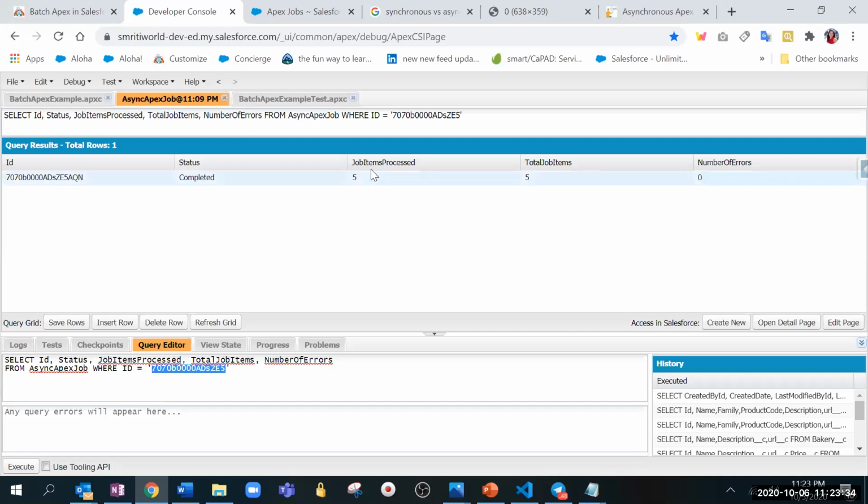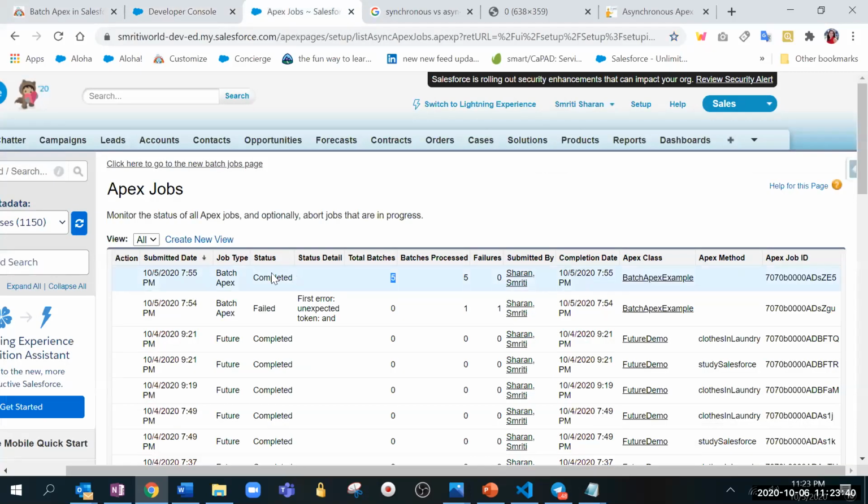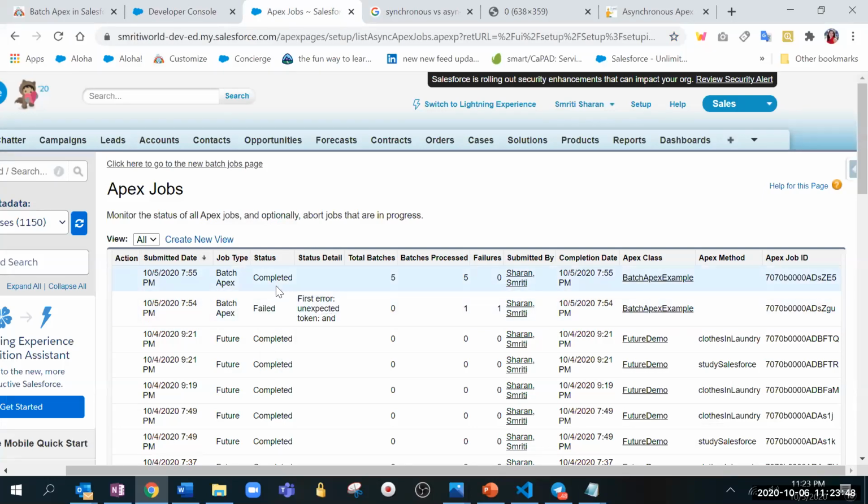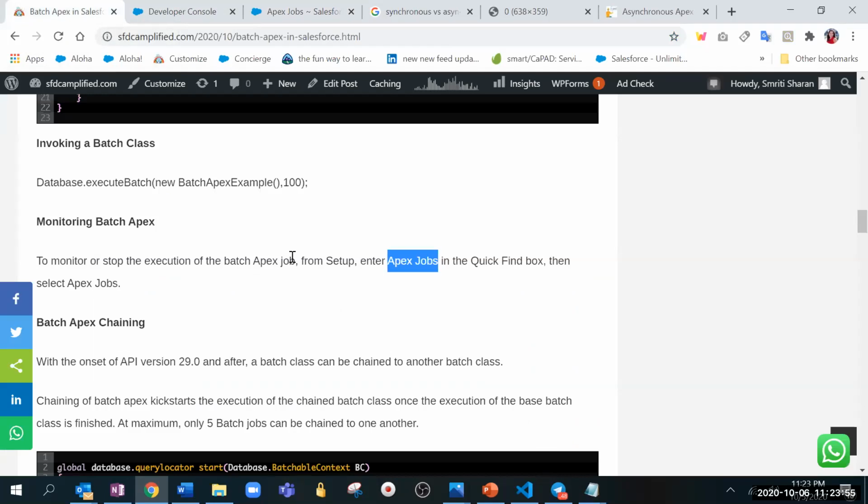You will get the job items processed, total number of items, number of errors. You will get all the information here, and even if it is completed, you will get that. If it fails, then it will show failed, and it will also show you the details of why it failed. So you can check more into it. There are 2 ways to monitor. Again, that comes in interviews, so focus on that.